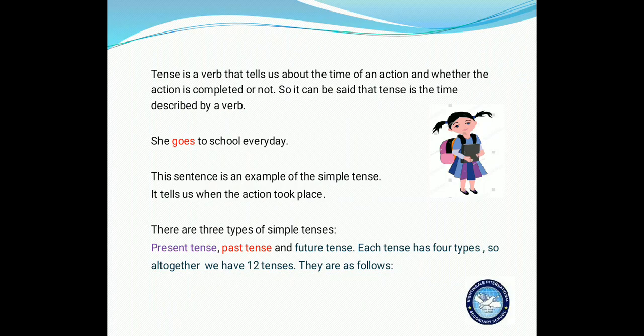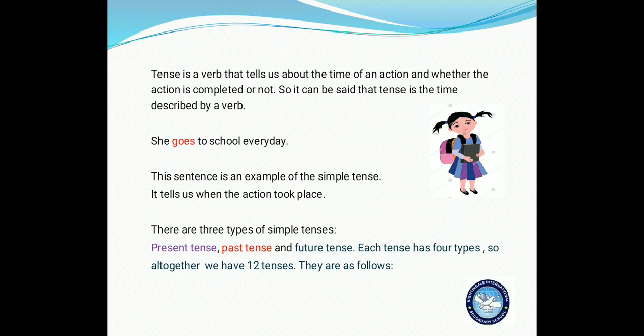Tense is a word that tells us about the time of an action and whether the action is completed or not. So, it can be said that tense is the time described by a verb. Generally, tense expresses the time at which the action described by the verb takes place. That's why we can say tense is time. Here is one sentence: she goes to school every day. This sentence is an example of the simple tense.